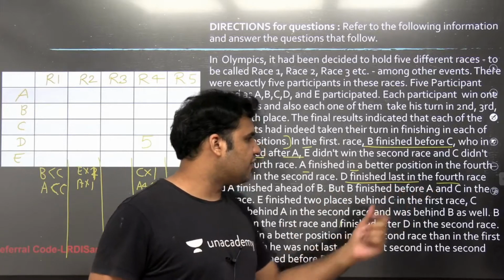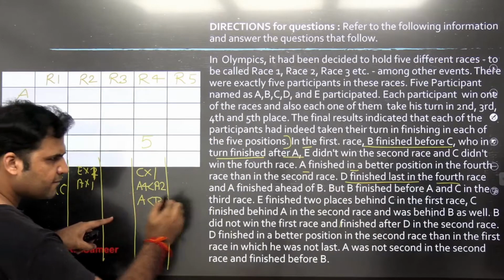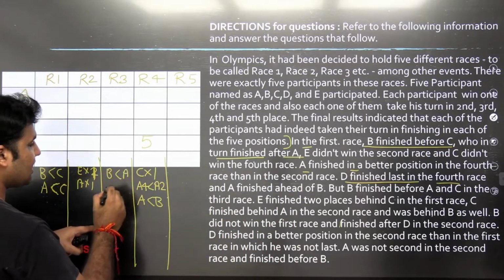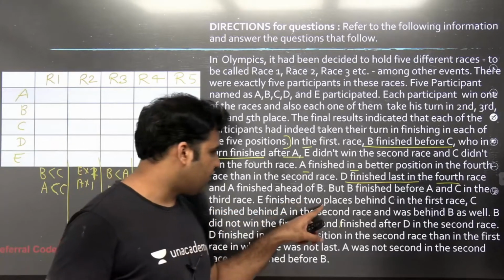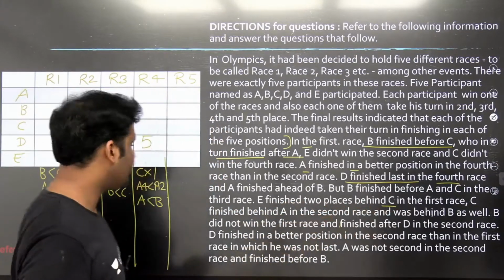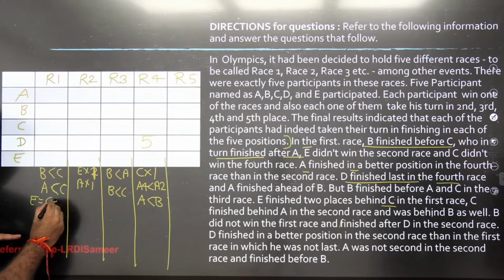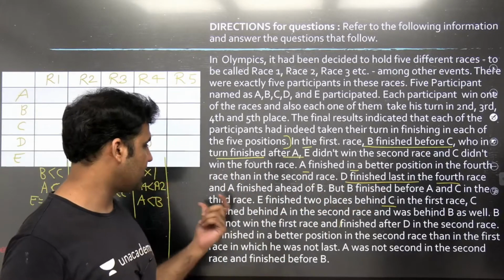But B finished before A and C in the third race. In the third race, guys, B finished before A, as well as B finishing before C. E finished 2 places behind C in the first race. This is the first race, and the position of E is C plus 2, right? Straight away you can just put the information in the table here.